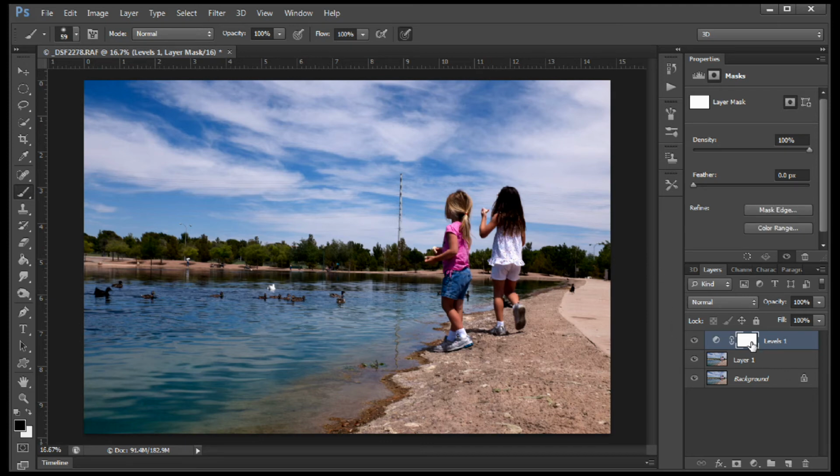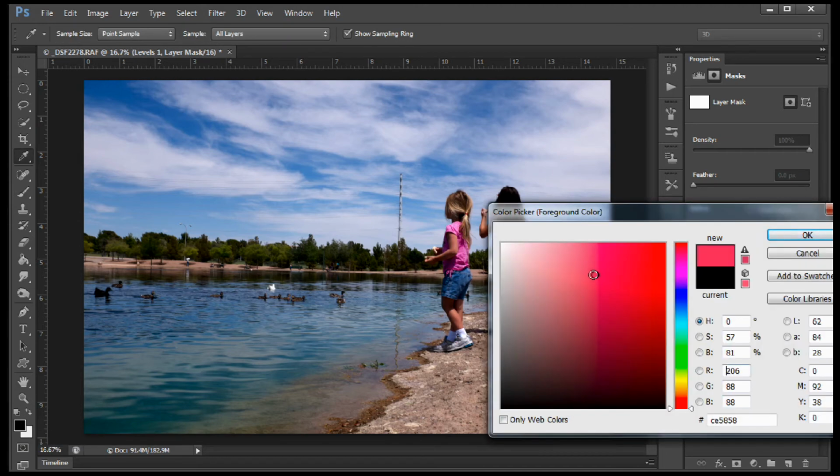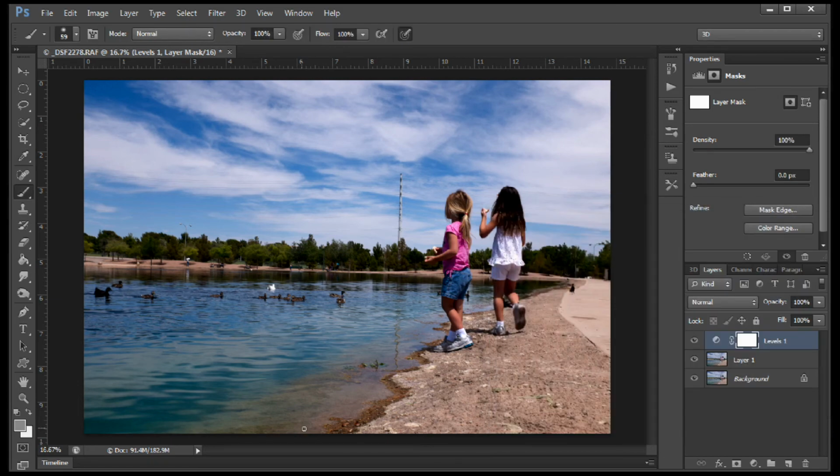With this layer mask that's created when you give this a levels adjustment layer, if you grab the brush tool, we're going to be painting in black. You see we're black here? If you don't have the black swatches, if you hit the D key, say for example you had something like this, it will go to default, which is white over black. And to switch the swatches, you hit the X key.